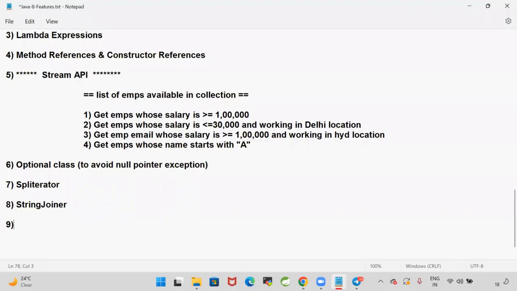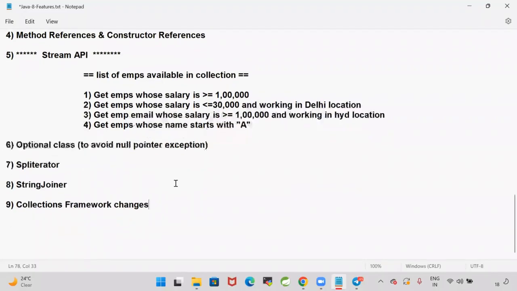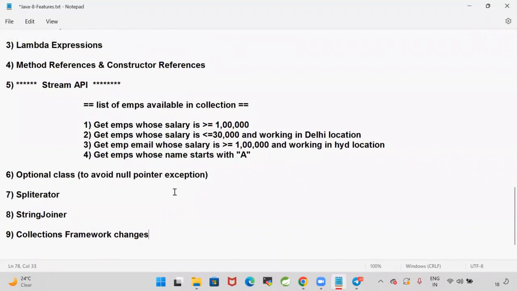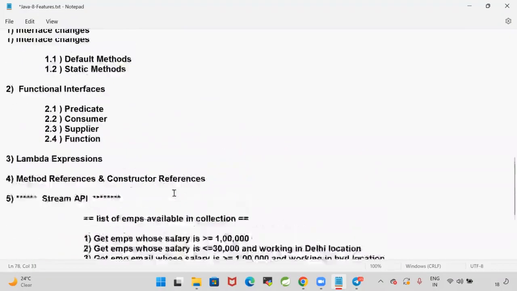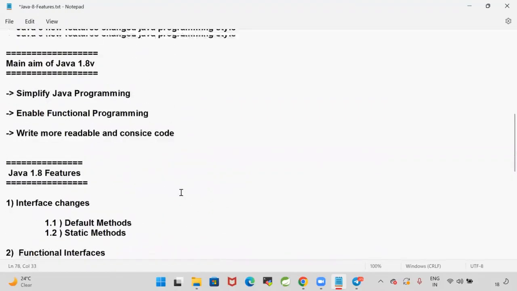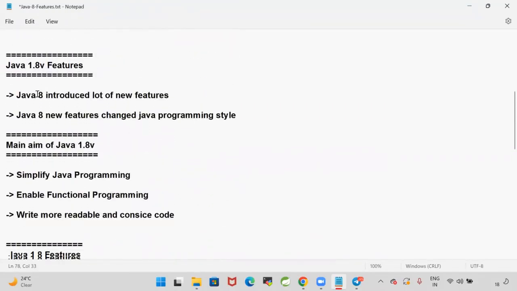The forEach method got introduced, and the collections framework changed. In the collections framework also, they made a few changes. Those are also part of Java 1.8. So these all are the changes that happened in the Java 1.8 version.